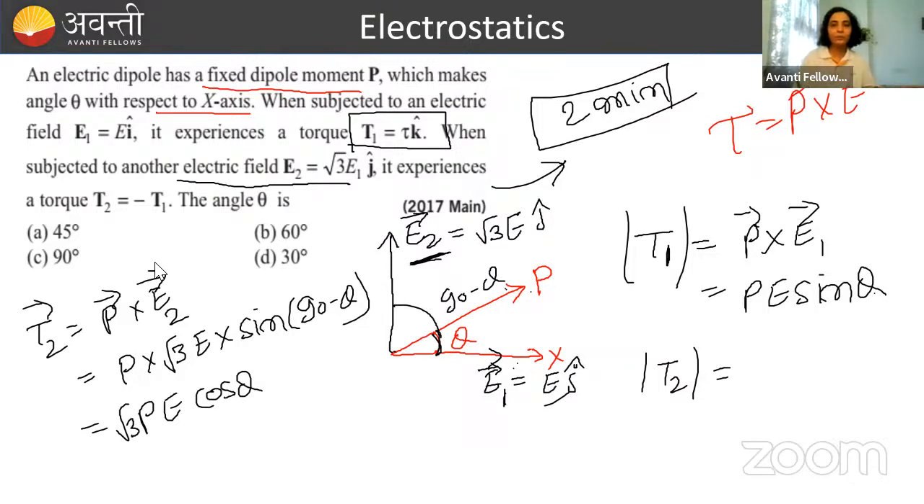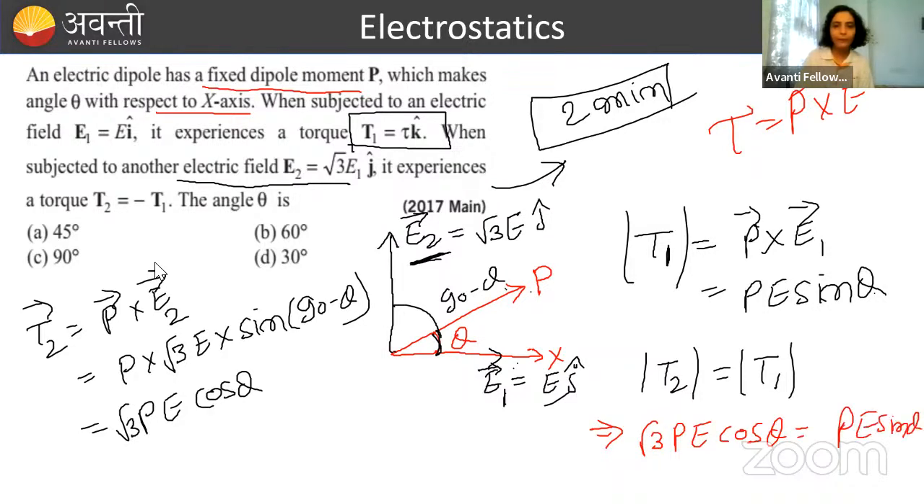And given in the question है कि tau 1 और tau 2 equal है. तो आप दोनों को equate कर दो. तो चलो equate कर देते हैं यहाँ पे. Root 3 PE cos theta is equal to PE sin theta. अब आप आराम से निकाल सकते हो ना, P got cancelled, tan theta is equal to root 3, so theta will be 60 degree. थीटा कितना होने वाला है हमारा, 60 degree.